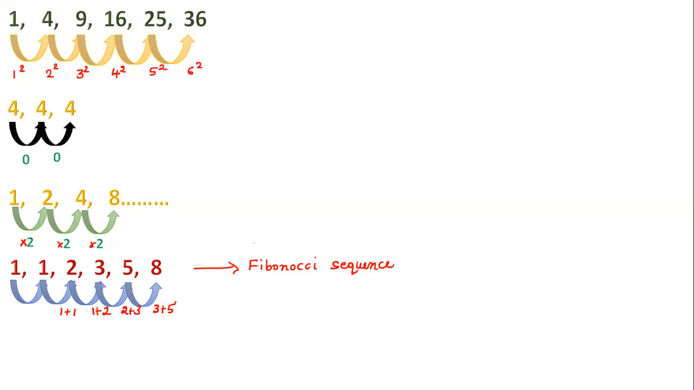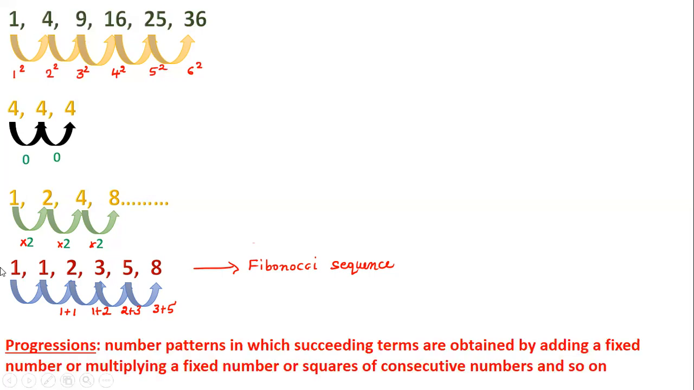These are all examples of progressions. We have seen 8 examples. These are all progressions. Some rule is followed to make the number pattern. So this is called progression. Progressions are the number patterns in which some pattern is followed and succeeding terms are obtained by adding a fixed number.